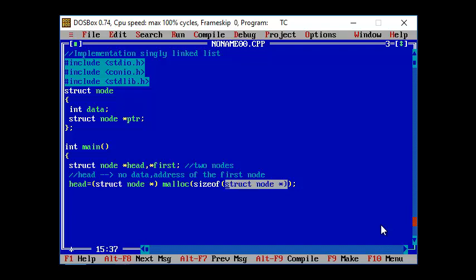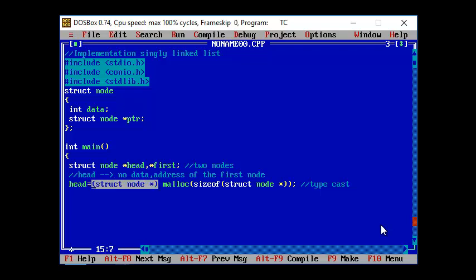So for this particular structure you will have an address pointer. In that particular address, however many bytes of memory space are available, that size will be taken, and that size will be allocated for the memory allocation. Malloc will give me a void pointer, remember, so that is why we are going for the typecasting. In your typecast, we are typecasting to the corresponding data type, that is the node structure itself.